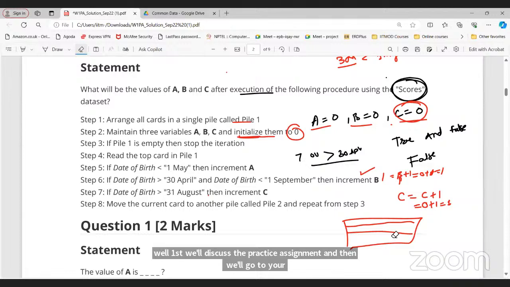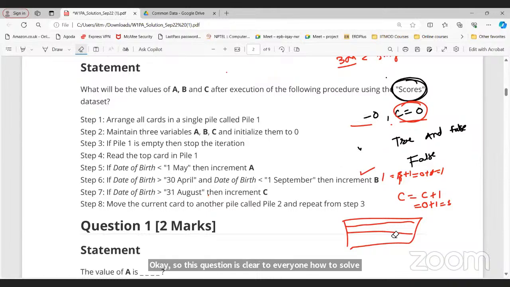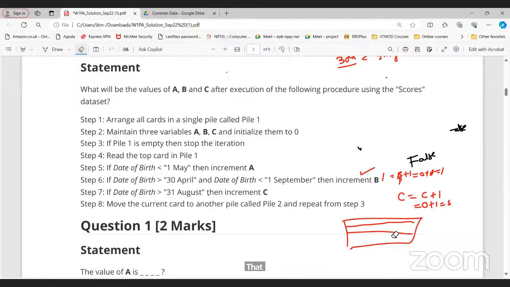Yeah. Okay. So is this question clear to everyone? How to solve this question? Does anyone have any doubt in question number 1? Sir, I have one doubt. Tell me. What is the particular date I'm tagging? What is the date? What do you mean by the date?